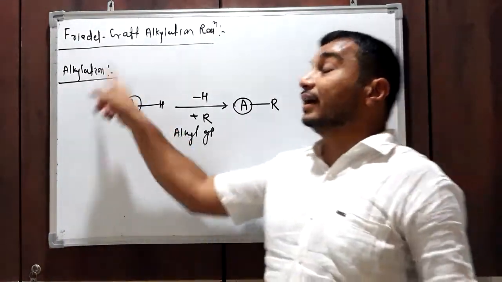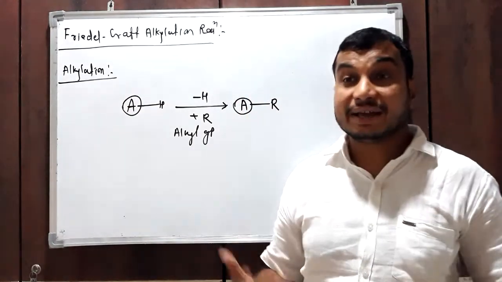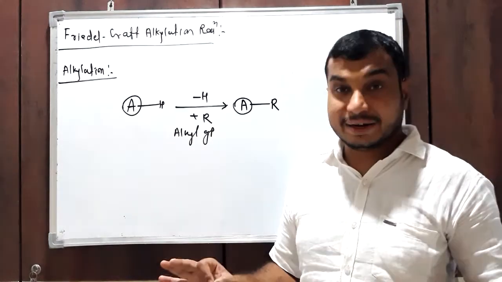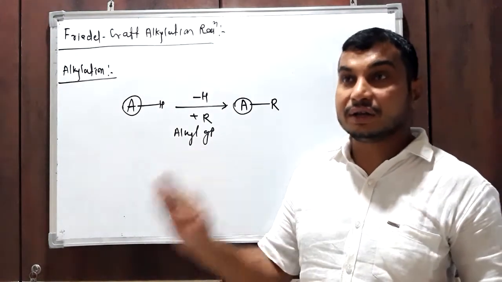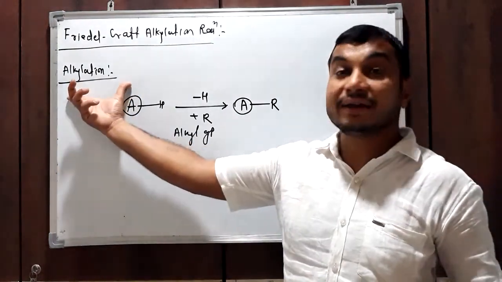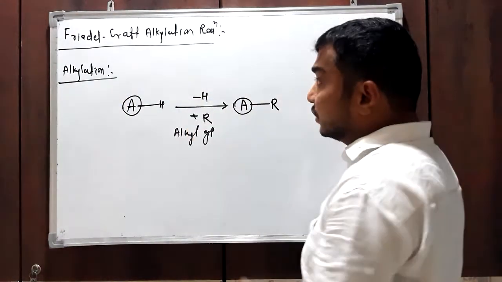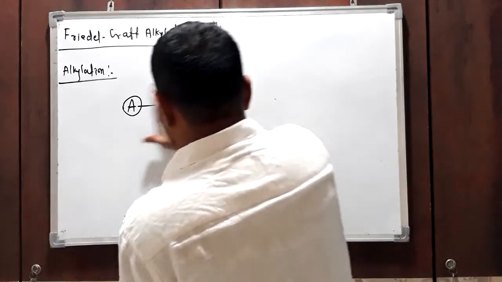Alkylation is the reaction in which one hydrogen atom is replaced by one alkyl group. Now come to the Friedel-Crafts alkylation reaction.